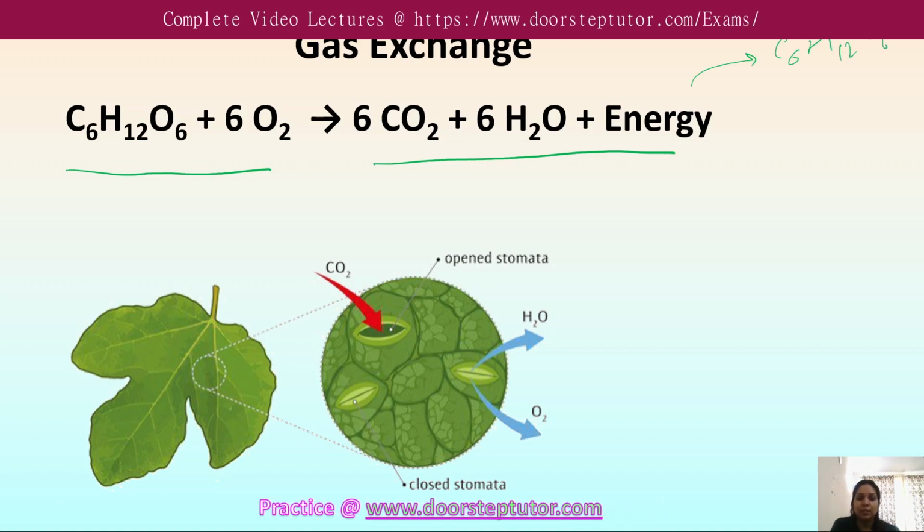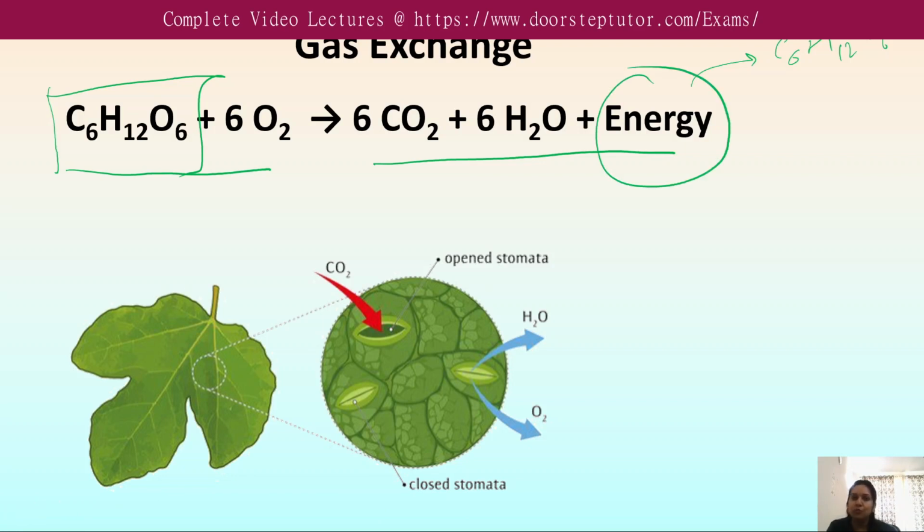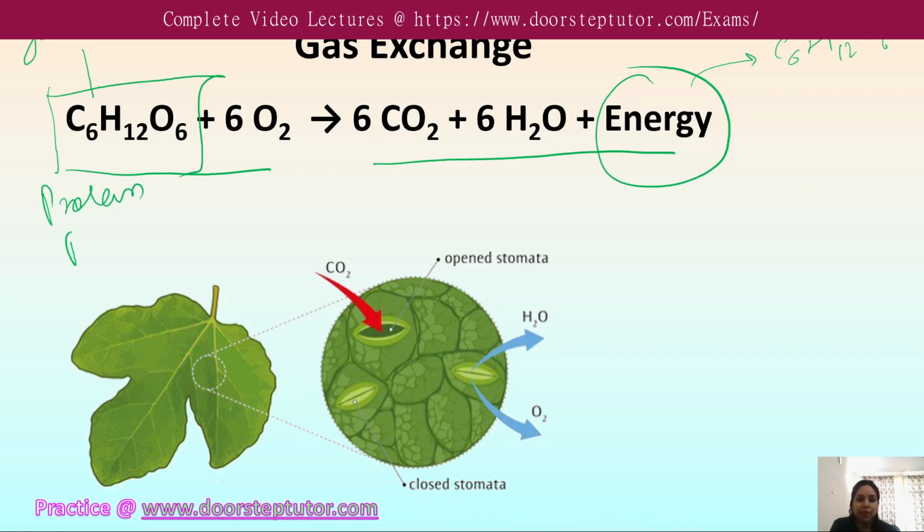In the case of respiration, it is a mechanism where food molecules are broken down within the cells to release energy. It involves the oxidation of the respiratory substrate. Here the respiratory substrate is carbohydrate, that is glucose, and it can be protein, fat, or organic acid.